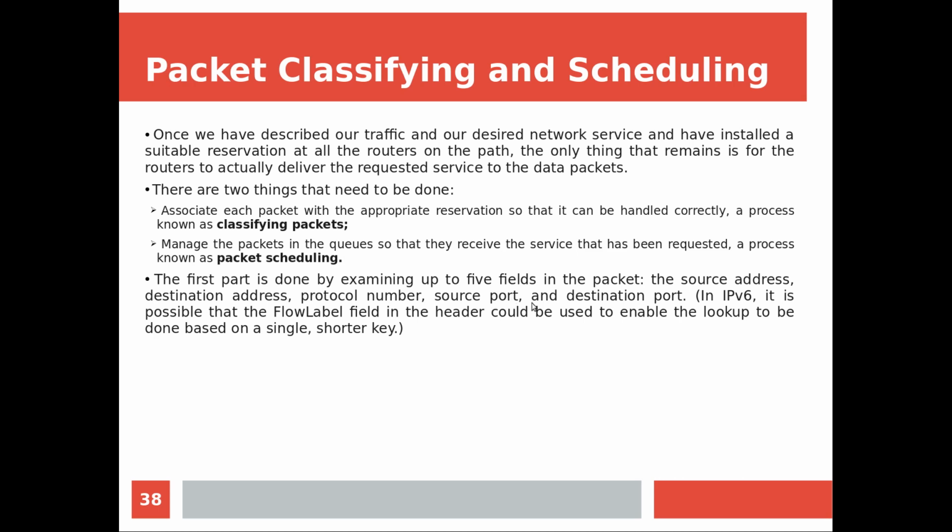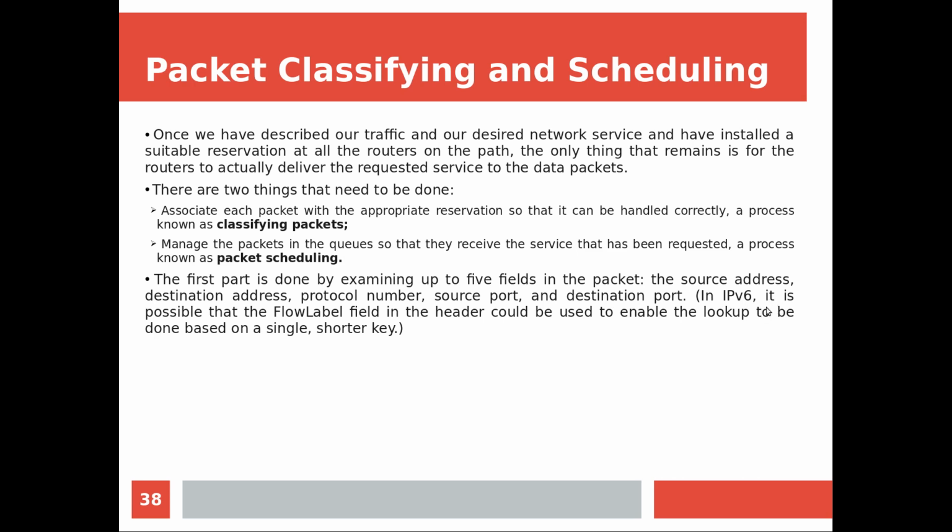Similarly, if we are looking at the receiver, to the same receiver multiple flows may reach. That is why we are taking the destination port and also what kind of traffic it is. For that we are taking the protocol number, whether it is ICMP traffic, whether it is TCP, like that the protocol number will say. So these 5 will identify a typical flow, and accordingly we can classify the packet as part of which flow. Accordingly we can provide the reservation, the resources reserved.